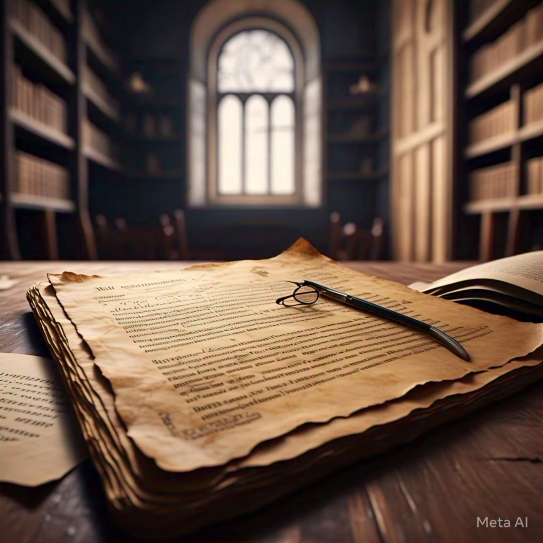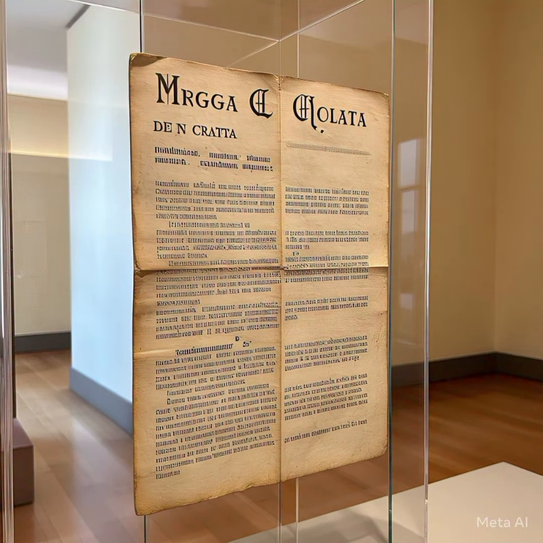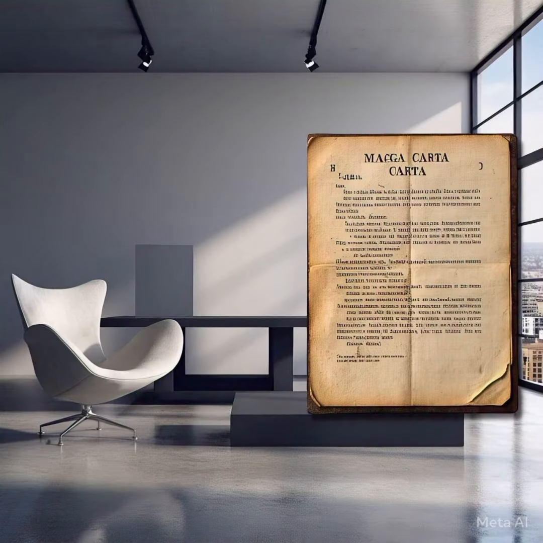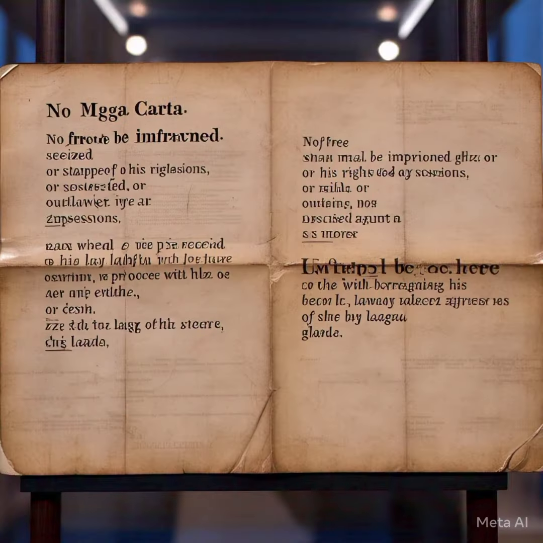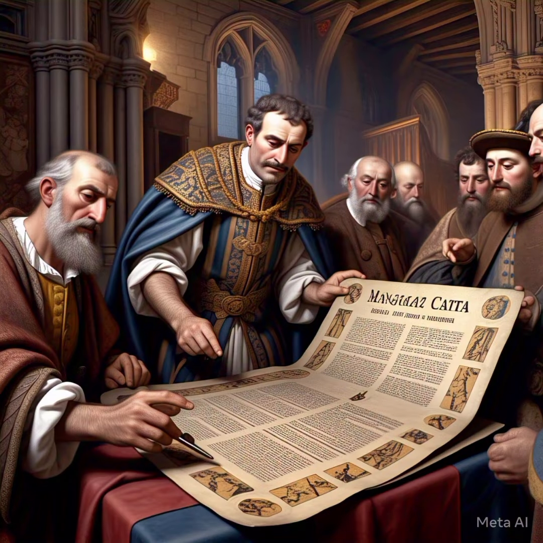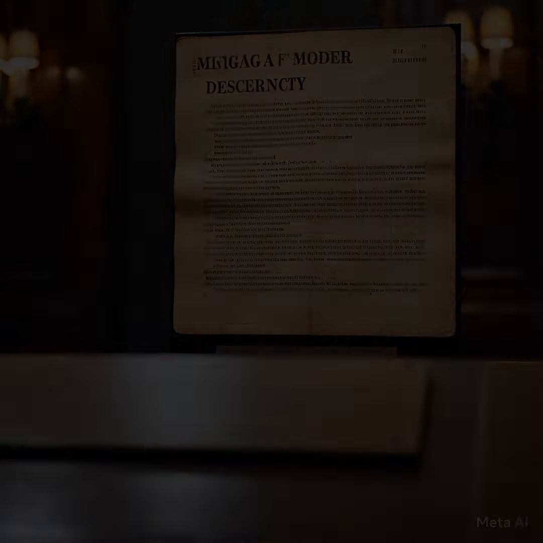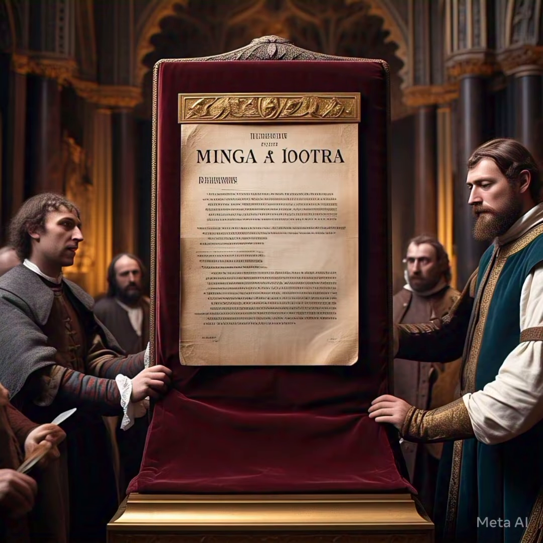2. Key principles of the Magna Carta. Though originally a feudal document, the Magna Carta introduced groundbreaking ideas. Rule of law. Even the king was not above the law. Clause 39: No free man shall be imprisoned except by lawful judgment of his peers. Due process. The right to a fair trial. Limits on taxation. The king could not impose heavy taxes without consent. Protection of church rights, ensuring freedom from royal interference.